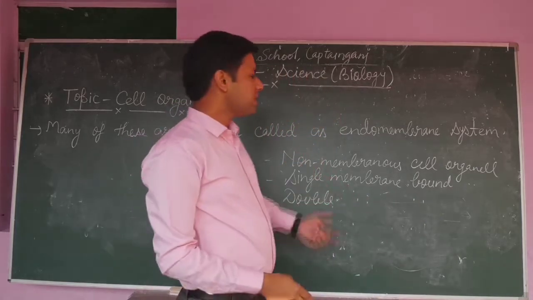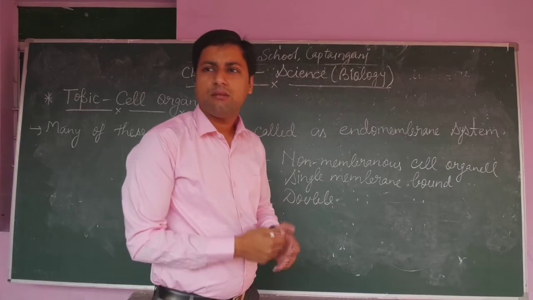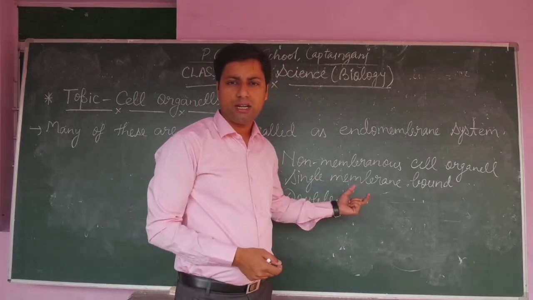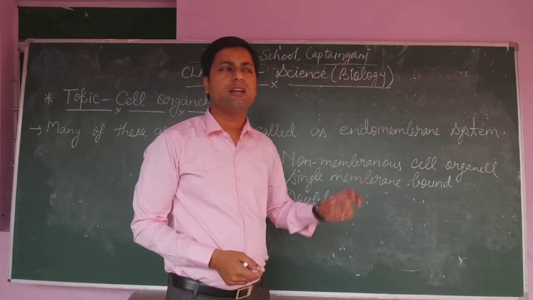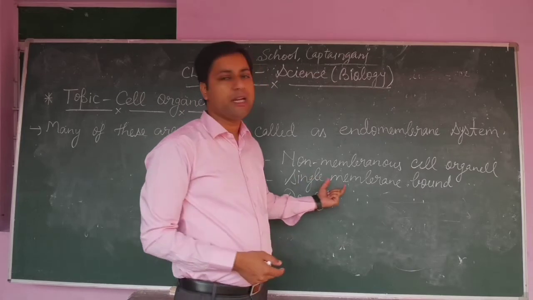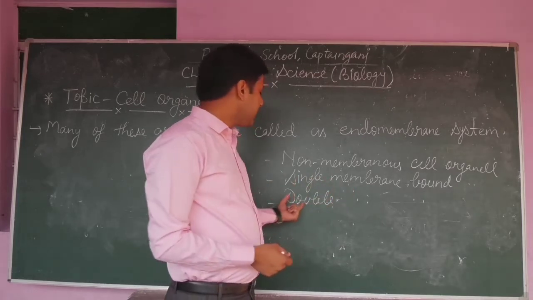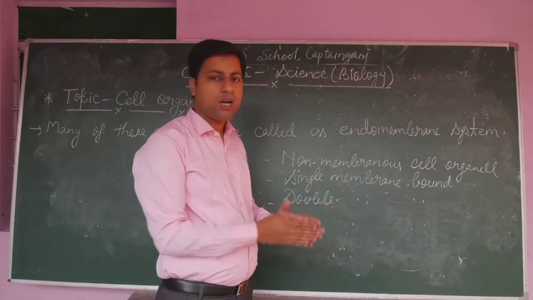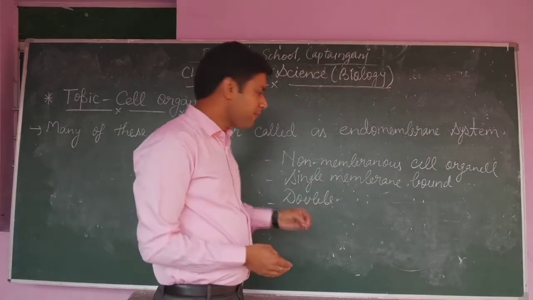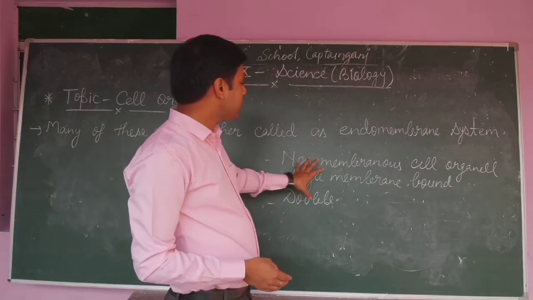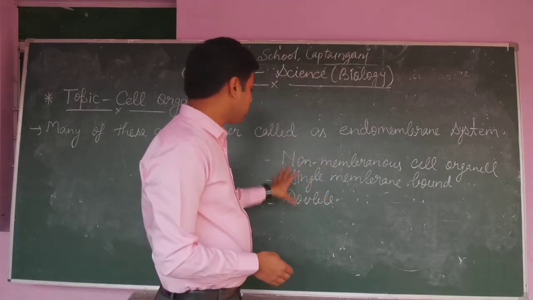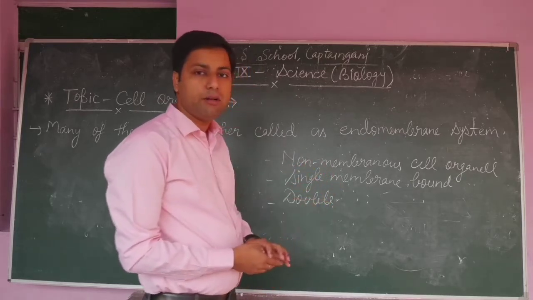So non-membranous cell organelle means the cell organelle without membrane. After that single membrane bound cell organelle, so the cell organelle in which a single membrane or a single layer is present. After that double membrane bound cell organelle, so the organelle with double membrane, that is an outer and an inner. So there are three types of cell organelle: non-membranous, single membrane and double membrane.